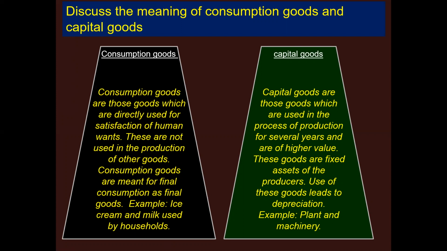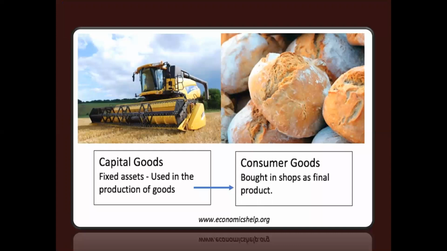The example of a consumption good is ice cream and milk used by a household, whereas the example of capital goods is plant and machinery. Now, in this picture, the first picture shows the capital good, that is, a fixed asset used in the production of other goods. And the second picture shows the consumer goods, as it is bought in shops as a final product.